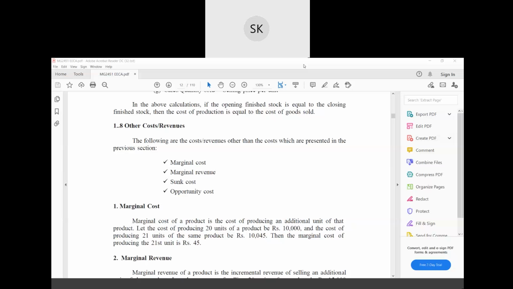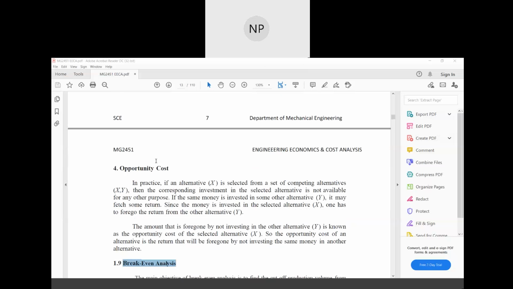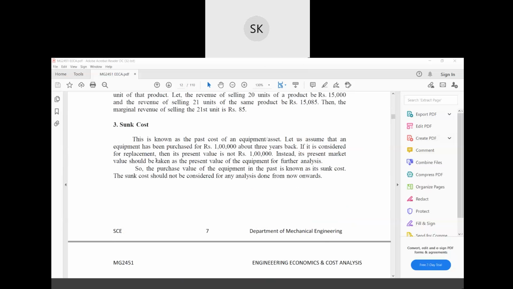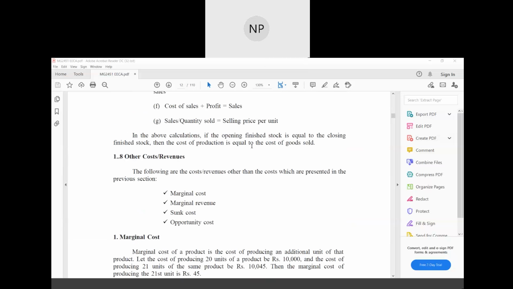If you want, we'll start with any topic, ma'am. Marginal cost, marginal revenue, sunk cost, and opportunity cost, right? Yes, ma'am. Okay. So I'm starting, as Nanu said, so I'm starting with this.